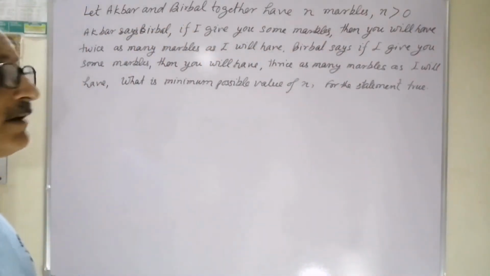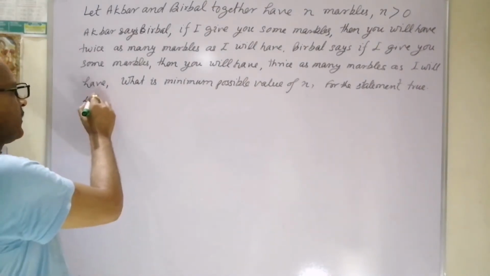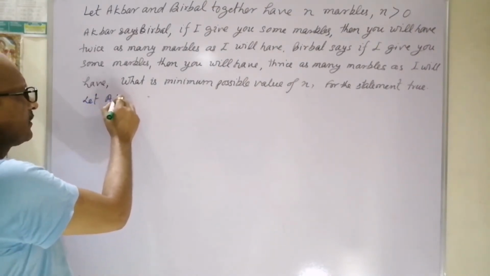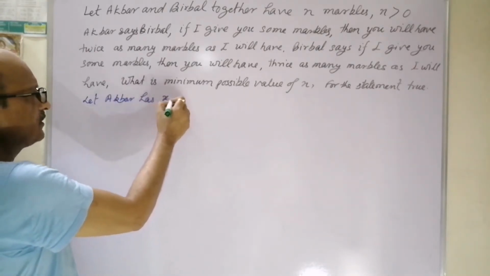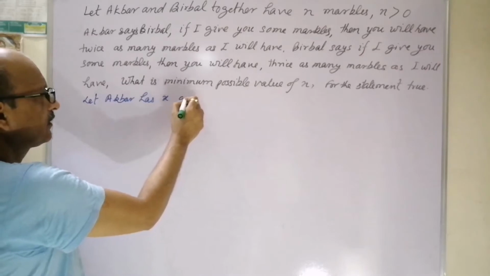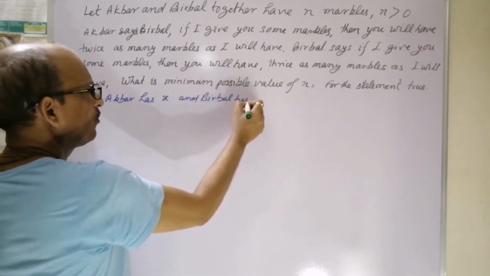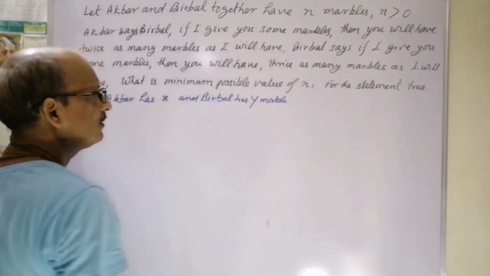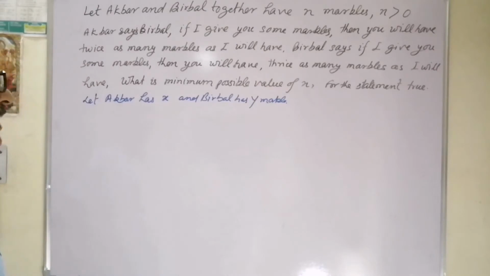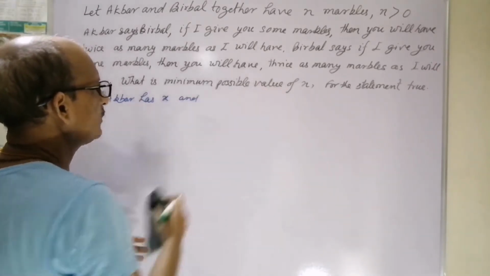So let us consider the first situation. Let Akbar have X and Birbal have Y marbles. I am writing this below it to save space.